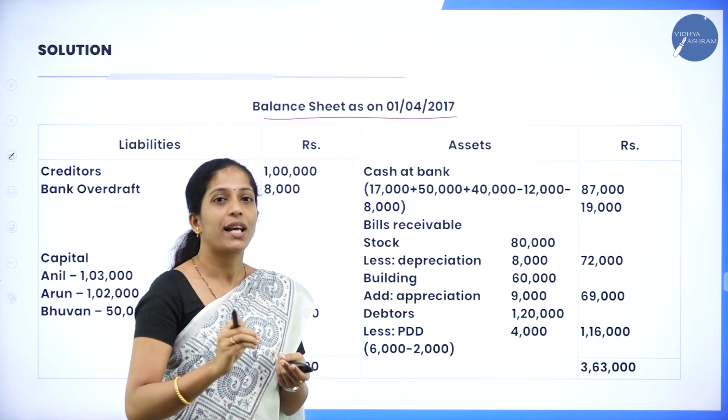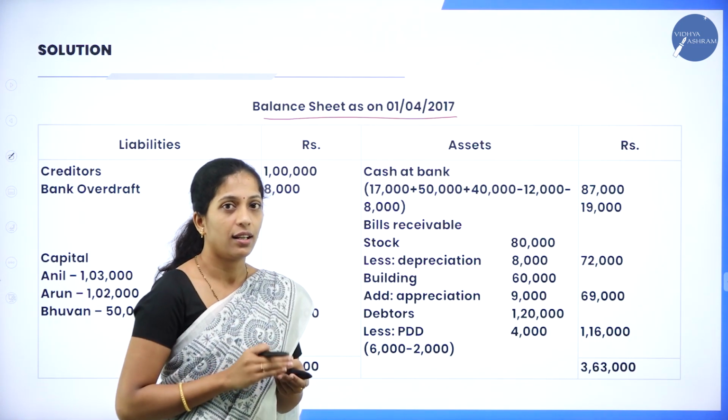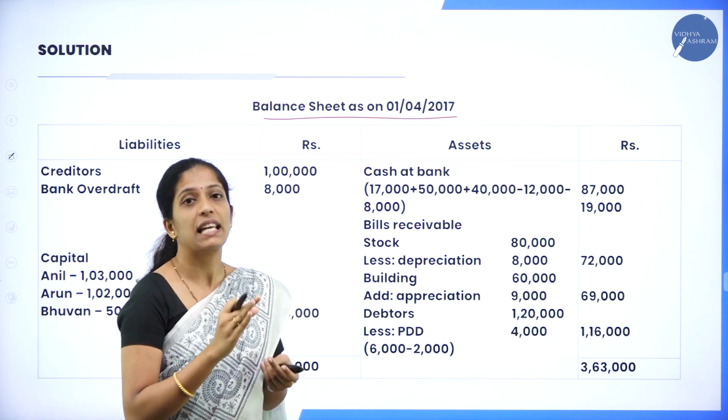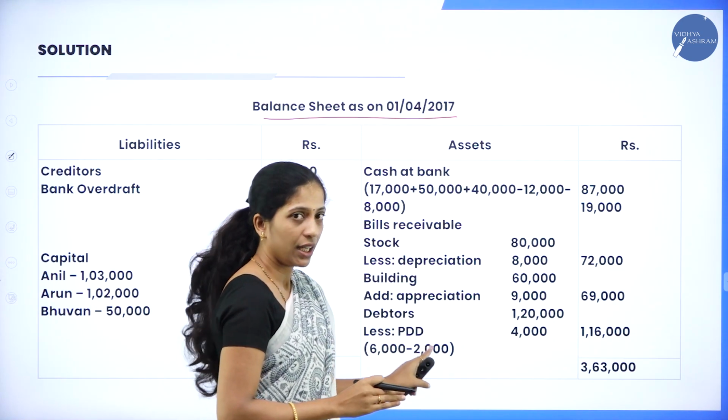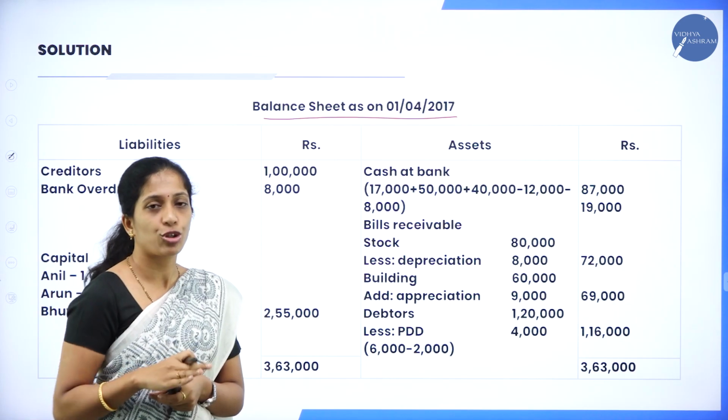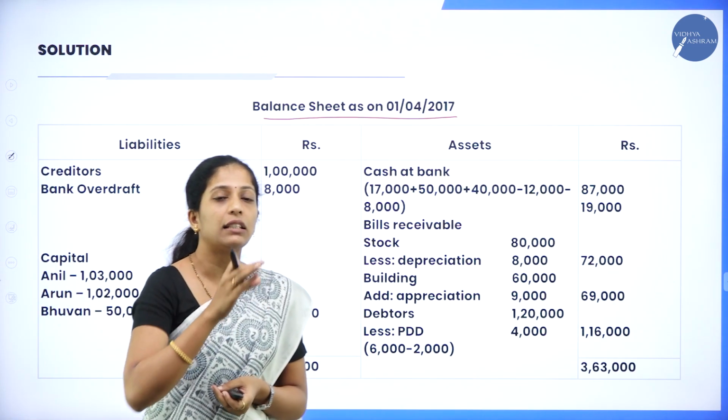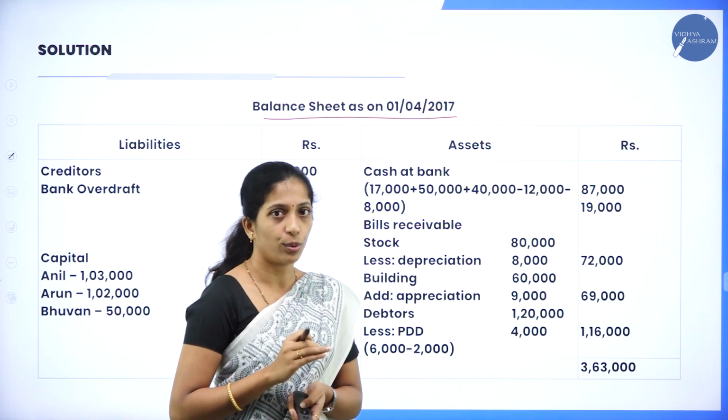Now what you have to do here? You have to refer to your question, that is the balance sheet which is given in the question, and write one by one. Same items, if there is any fluctuation, you have to make changes. Other than that, you have to go in that order only.